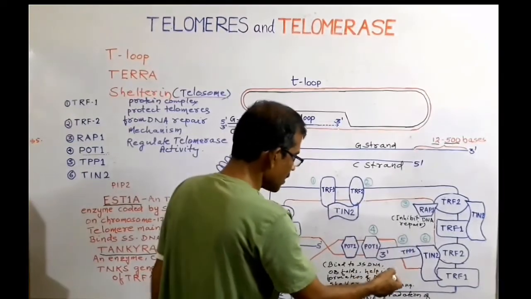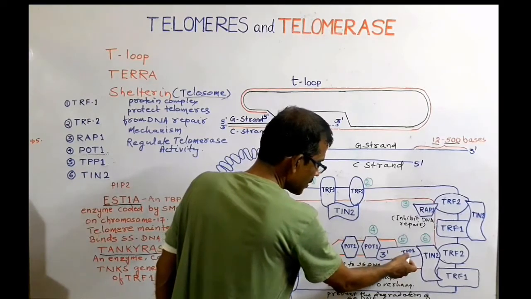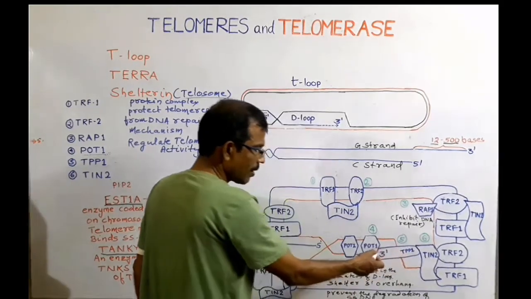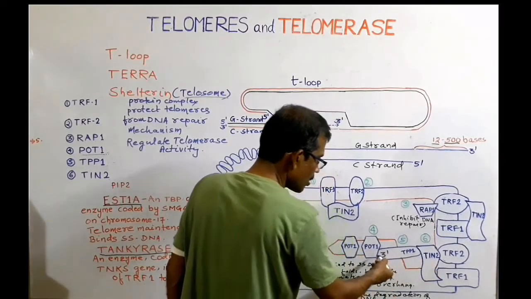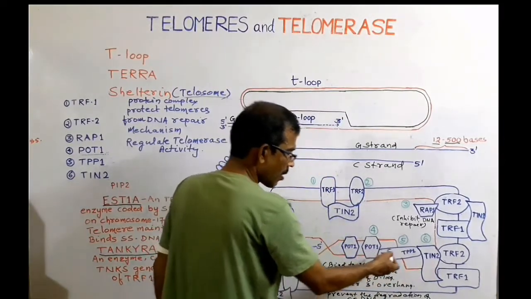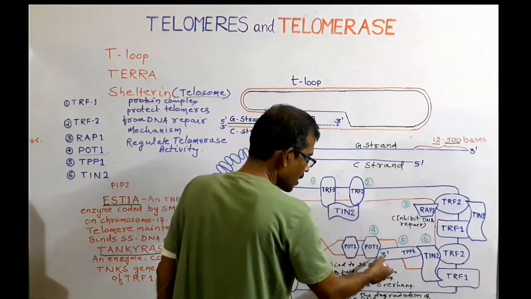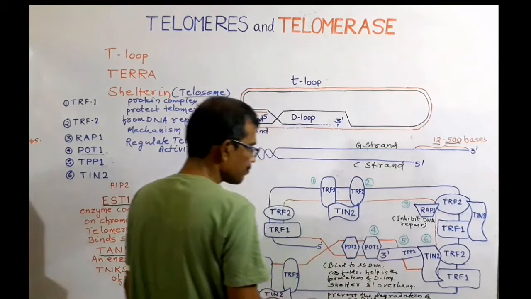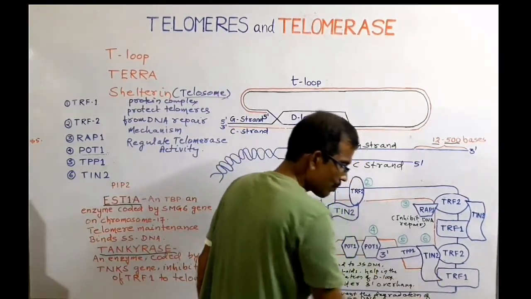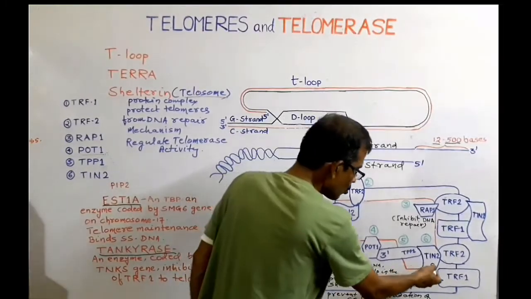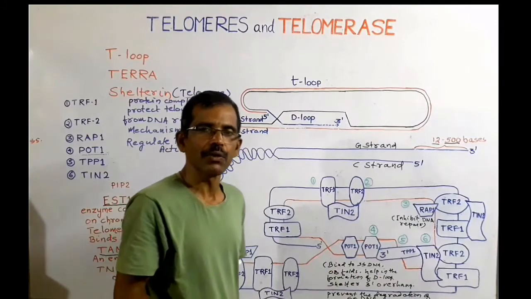Fifth subunit is TPP1. TPP1 is another subunit that interacts with both TIN2 and POT1. The loss of TPP1 impairs the function of protection of telomere 1. Last subunit is TIN2. TIN2 means TRF1 and TRF2 interacting nuclear protein.